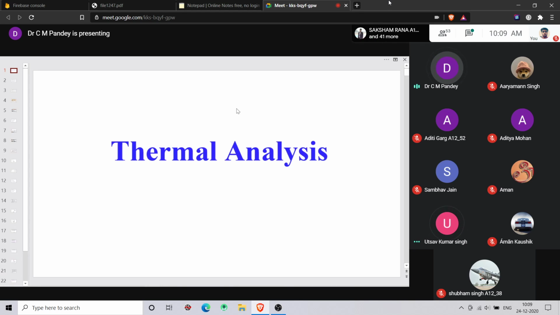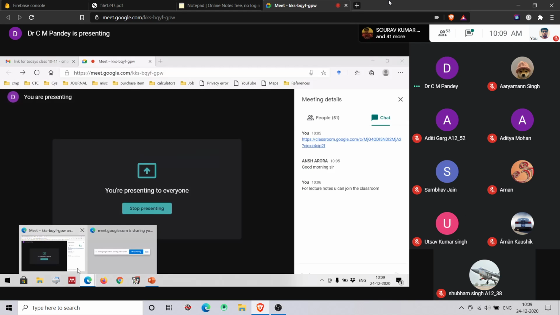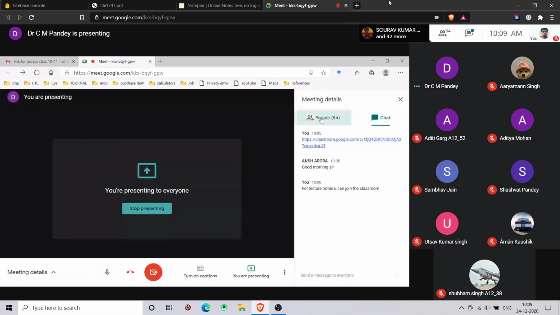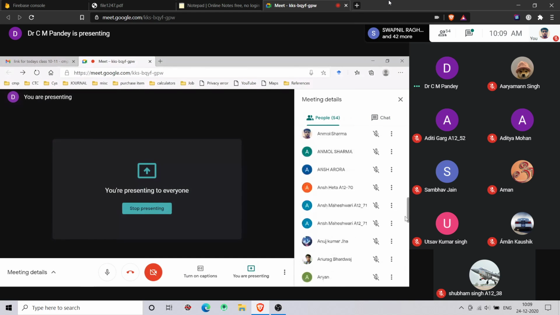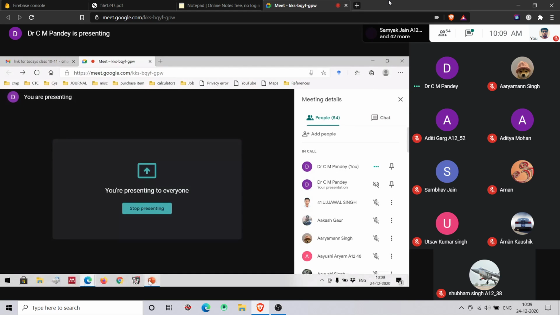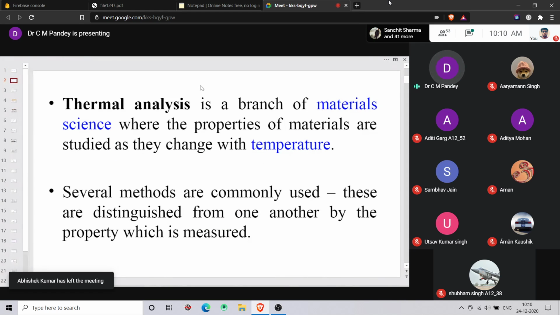So when we are talking about thermal analysis, it is a branch of material science where the properties of material are studied as they change with temperature.